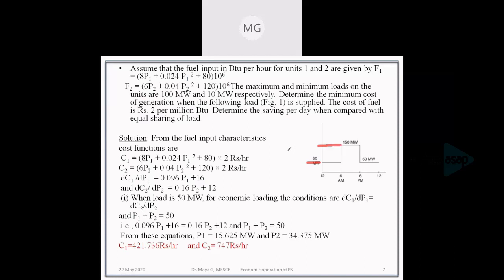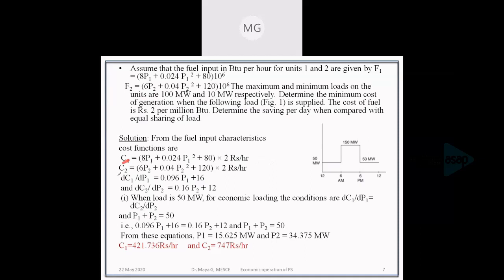We have the cost functions. The fuel input is given as F1, and that fuel input multiplied by the cost gives the cost function. F1 is 8P1 plus 0.024 P1 square plus 80, into 10 raised to 6, as the fuel input function, and the cost is ₹2 per million BTU, so the 10 raised to 6 gets cancelled.